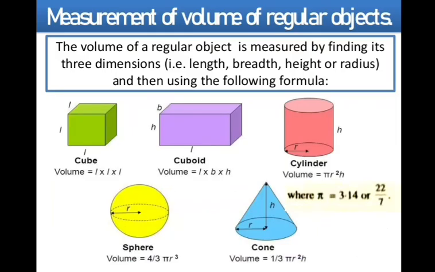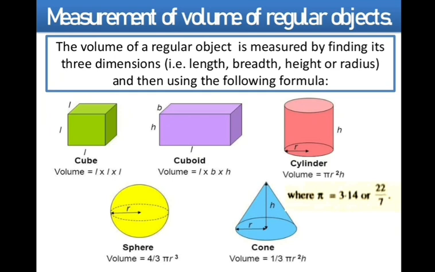Now moving to the next, we have already learned how to measure the volume of the liquid. Now we will learn how to measure the volume of the solid. First we are going to learn how to measure the volume of regular objects. Measurement of volume of a regular object: how are we going to find it? The volume of a regular object can be easily found using the corresponding formula related to our object. Before applying the formula, we need to know the length, breadth, height and radius of the object.